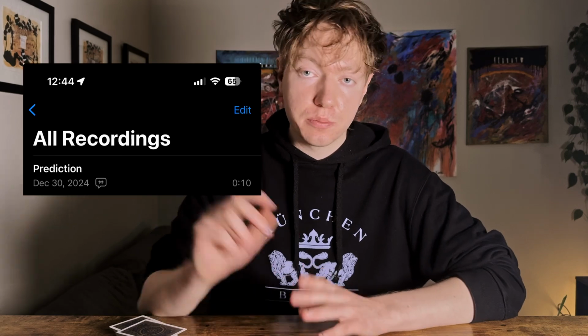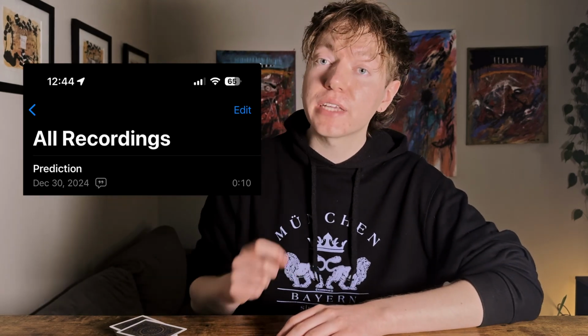Now to perform this, essentially what you're going to do is show them the actual voice memo app, where you will have a voice memo titled Prediction that was recorded sometime in the past. After you show them this, you're going to quickly switch apps to the text-to-speech app and play the AI voice as if you were playing the voice memo. So let me show you kind of what the performance breakdown of that would look like. You'll have your phone in your pocket, preferably with their name already prepared in the text-to-speech.